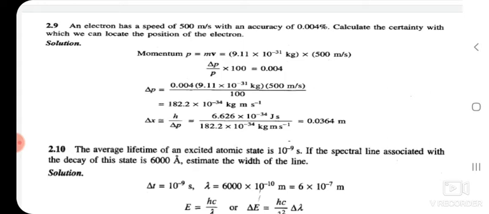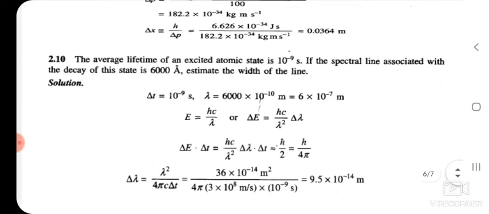On that basis, I want to find out the certainty in position, which is equal to delta x is equal to h by delta p. 6.626 into 10 to the power minus 34 divided by 182.2 into 10 to the power minus 34. It gives 0.0364. This is the certainty with which the position of the electron can be located.